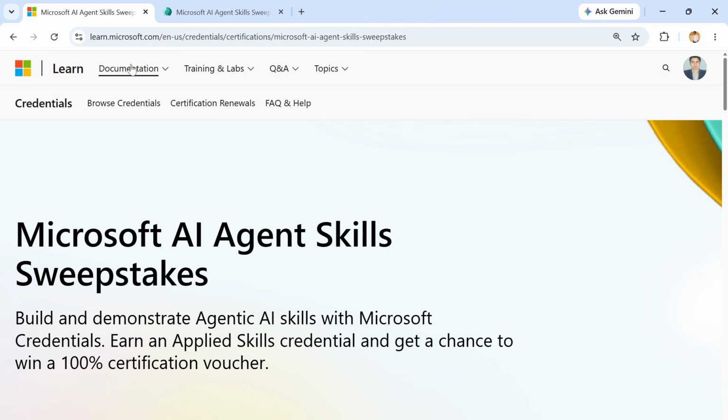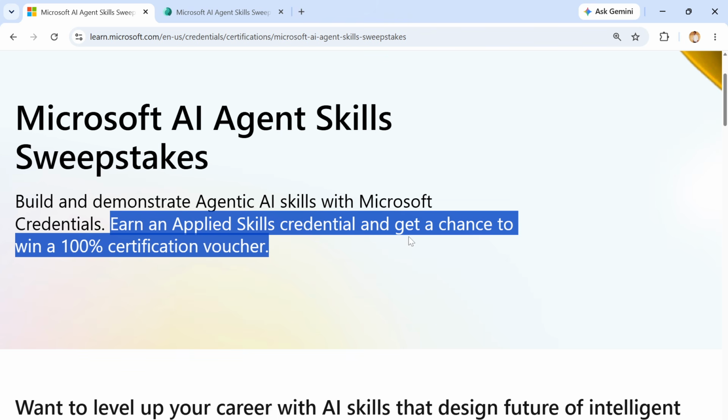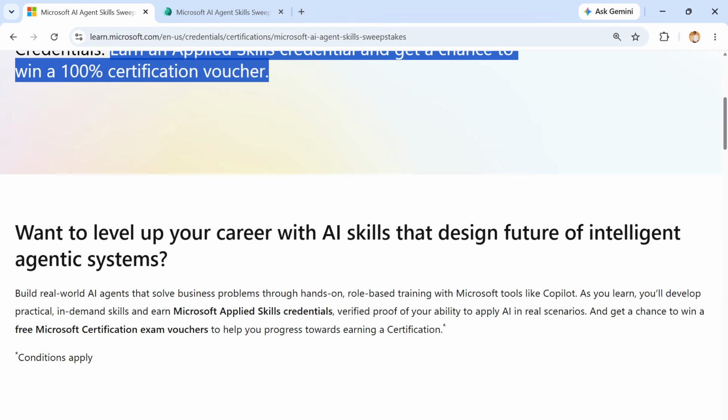So this is the URL, we'll open this one: learn.microsoft.com/en-us/credentials/certifications, Microsoft AI Agent Skill Sweepstakes. Here you can build and demonstrate agentic AI skills with a Microsoft credential, earn an applied skill credential and get a chance to win a 100% certification voucher.